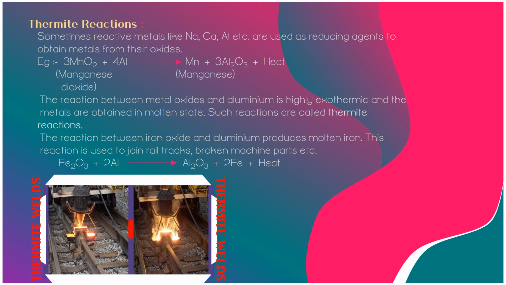Next example, extraction of iron by the thermite process. The mixture of iron oxide and aluminium powder is ignited with burning magnesium ribbon. Aluminium reduces iron oxide to produce iron metal with the evolution of a lot of heat. Due to this heat, iron metal is produced in the molten state, and the molten iron is then poured between the broken iron pieces to weld them, to join them, and this process is called aluminothermy or thermite welding.